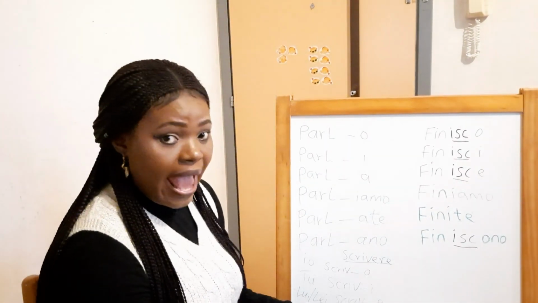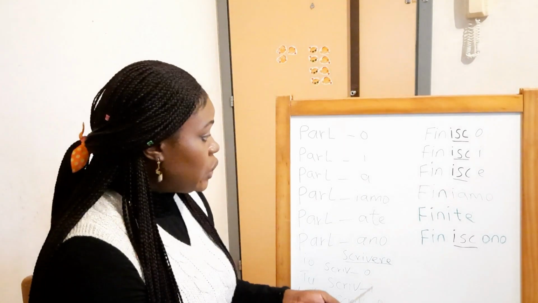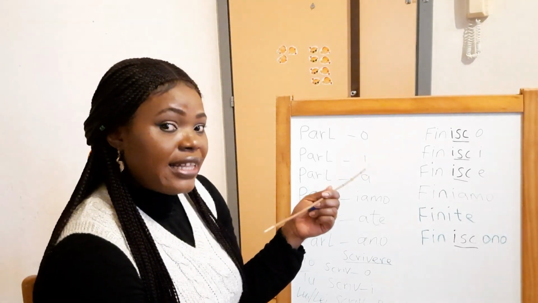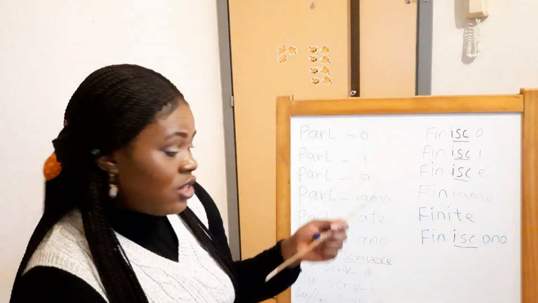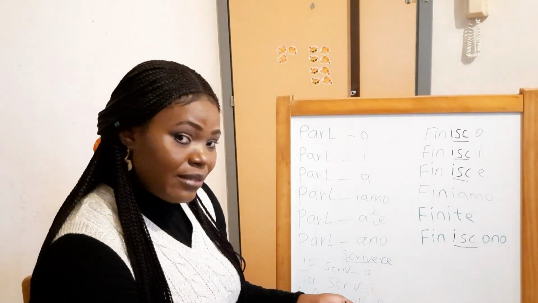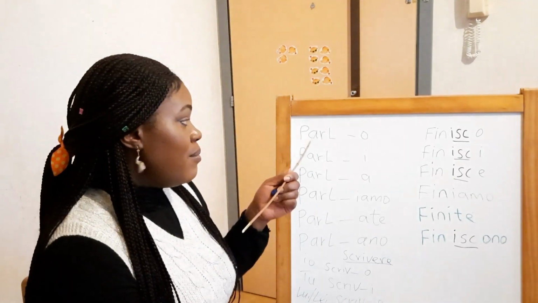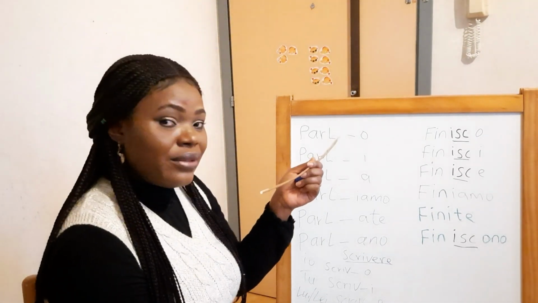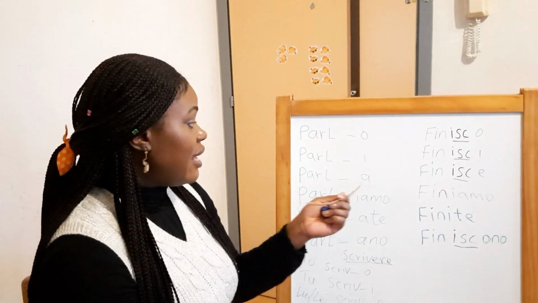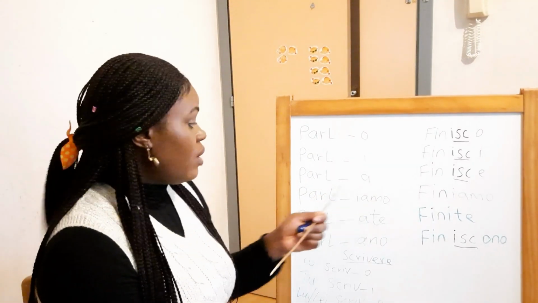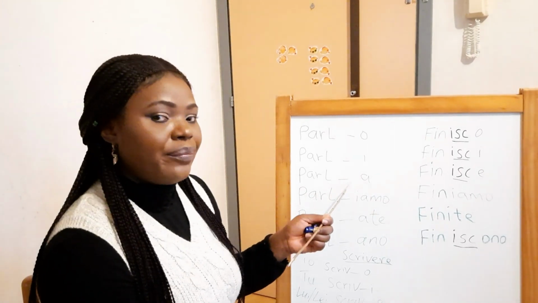Why you use this is because you are using the second conjugation verbs that end with ere. So the third person singular will go with e. Because here, this verb ends with are, that's why the third person singular ends with a. Parla, because the verb is parlare.